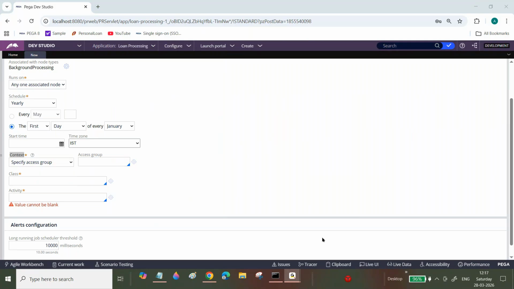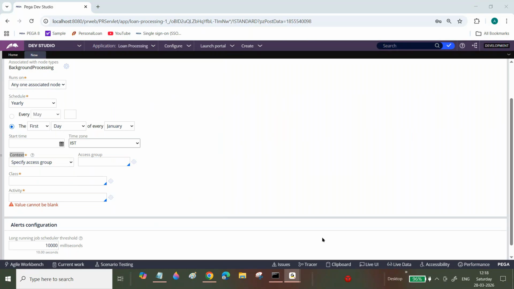Now for your job scheduler, for example, when you are logging into the application, based upon your access group, Pega will call rules at the runtime. Agree? So when you access the application, how will the job scheduler know what rules need to execute, what application needs to call this rule, what class needs to call this rule? How will the job scheduler know? It is a background processing job, right? It automatically needs to run those rules.